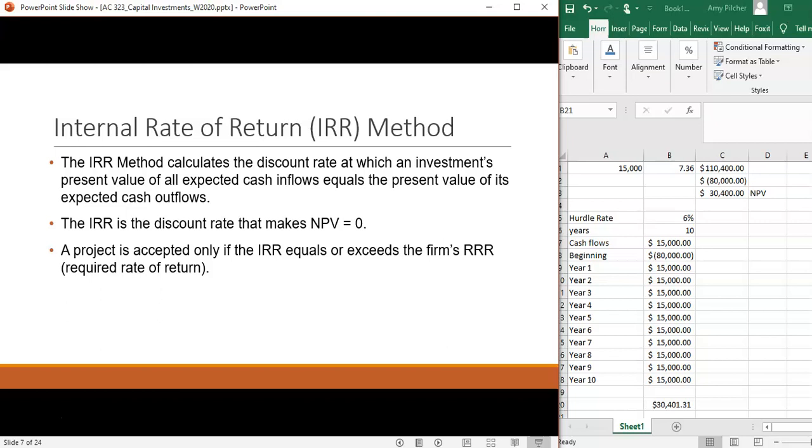We also have an internal rate of return, or IRR, method for evaluating projects. So under the IRR method, that gives us the discount rate at which an investment's present value equals 0. That's when the NPV equals 0. A project then is only accepted if that internal rate of return exceeds the firm's required rate of return for the project. Now, we already know that if we have a positive net present value, that we've exceeded that rate of return. We might want to know, though, what exactly is that internal rate of return.